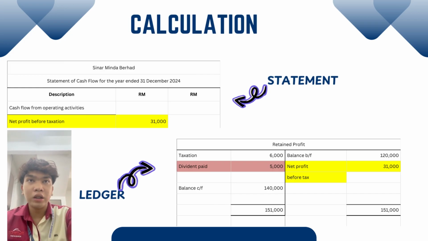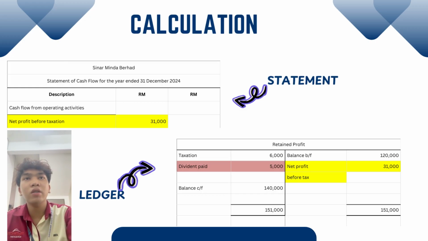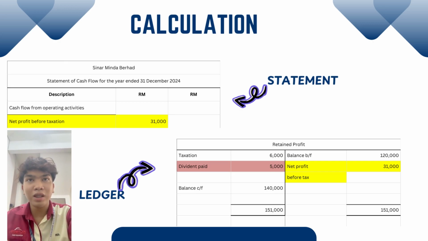Okay, now you are still confused, right? Why did I only change the slide without explaining the cash flow and ledger preparation? Well, now I will explain each preparation and statement in detail. Cash flow has three main sections: investing, financing, and operating activity. Today I will explain about operating activity.